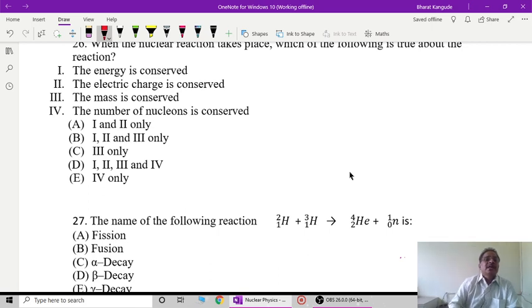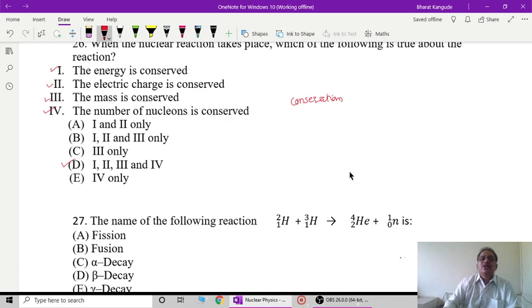So in this case, all statements are correct, and therefore D is the option: mass, energy, electric charge and number of nucleons are all conserved. These are called the conservation rules.